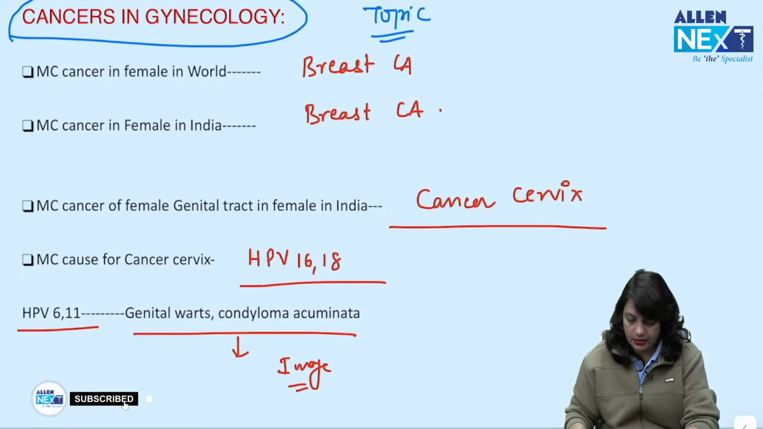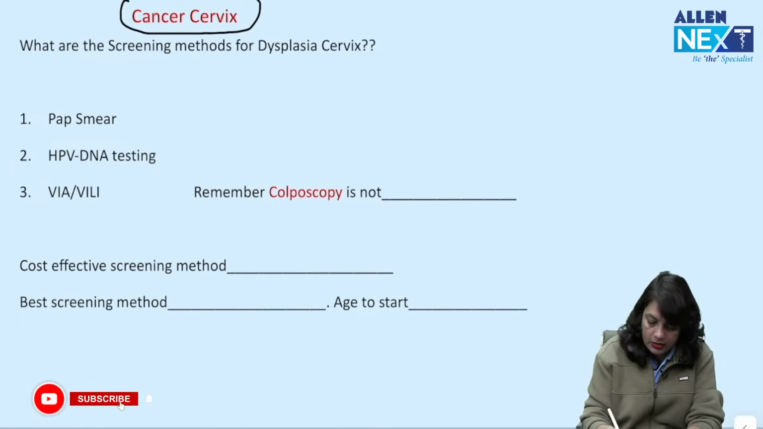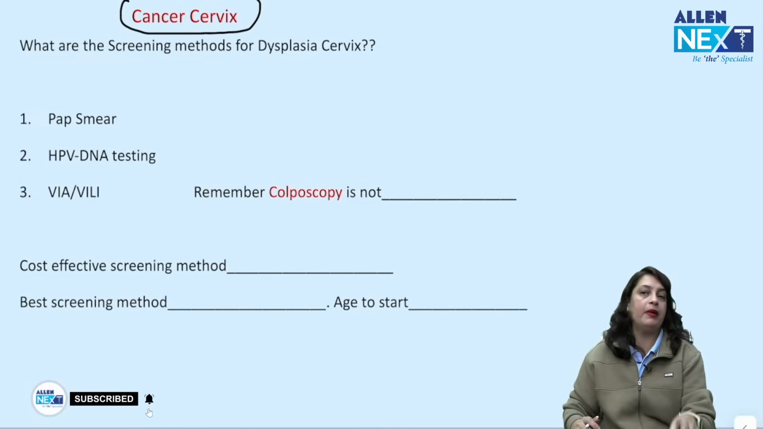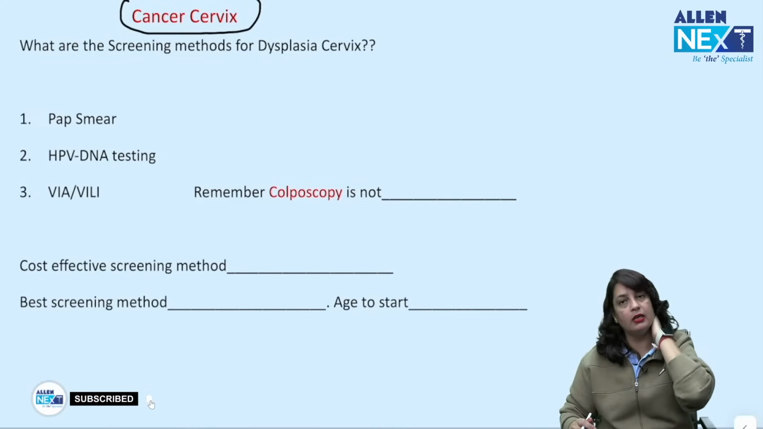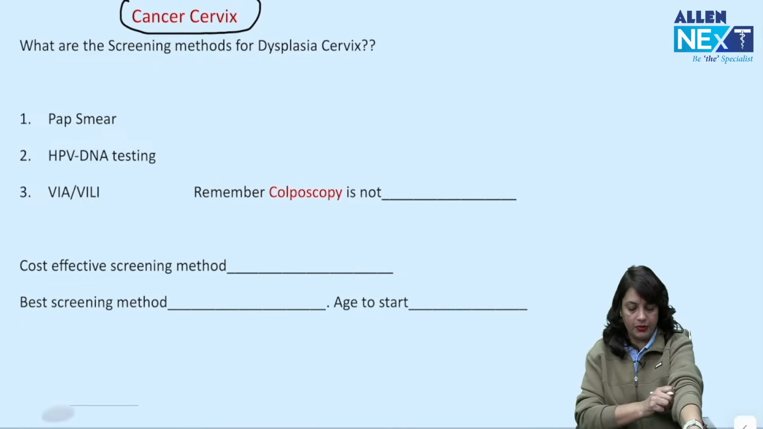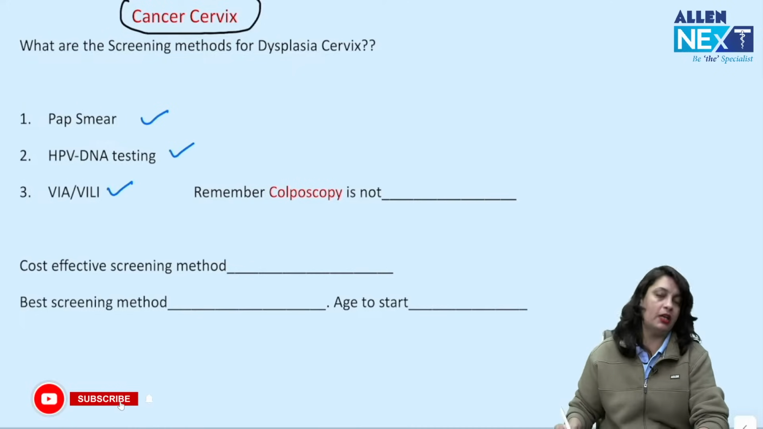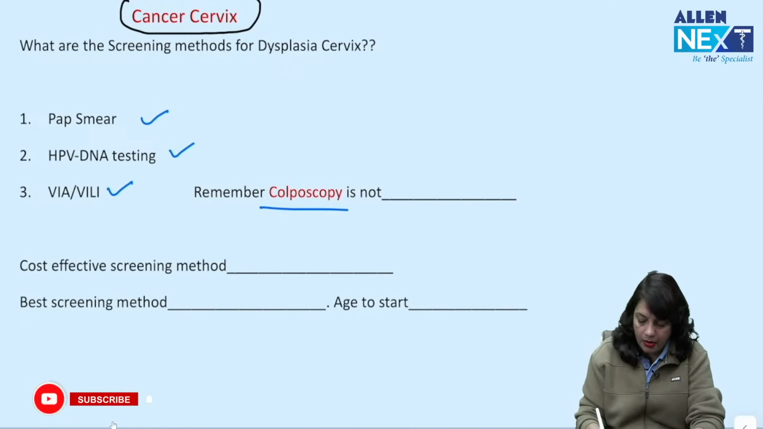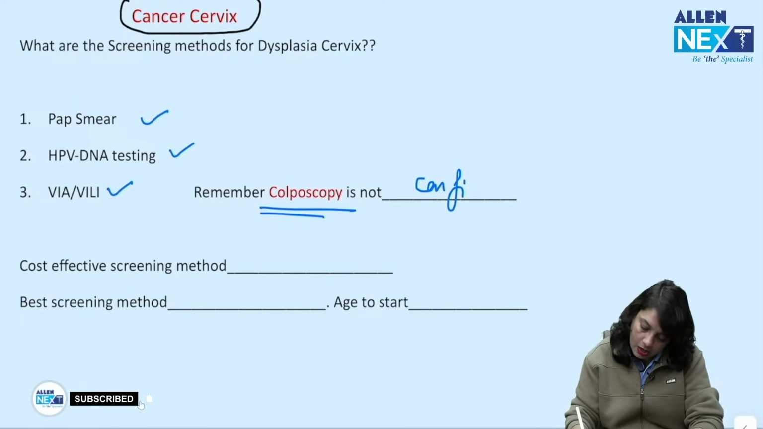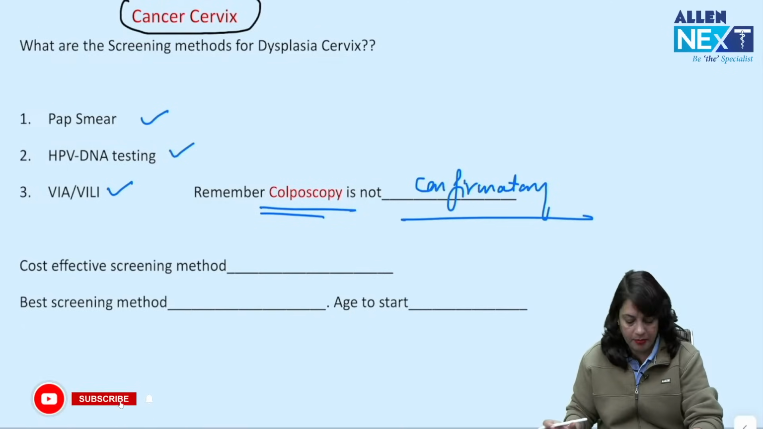Okay. Next, cancer cervix. What are the screening methods? Remember, I am teaching you the very latest because I am already working in a reputed cancer hospital of Delhi. So, pap smear, HPV DNA testing, visual inspection under acetic acid and Lugol's iodine, these are all screening methods. Remember, colposcopy is a confirmatory test. It is never a screening method.